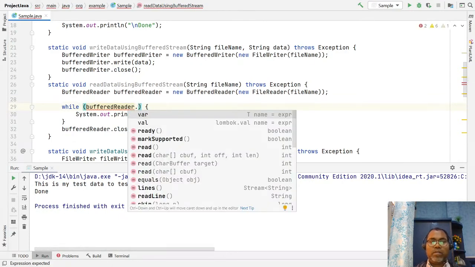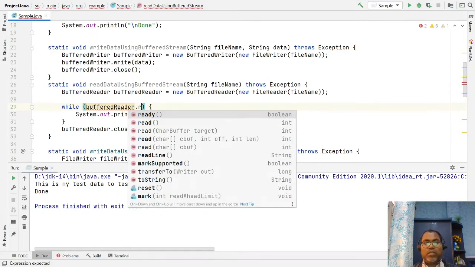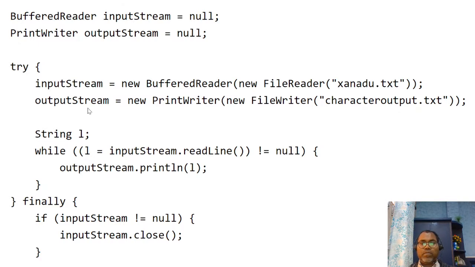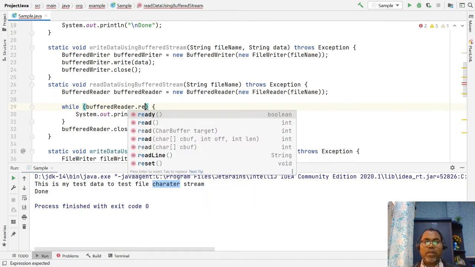Buffer dot, next, buffer dot readLine. There is a complete method, readLine.